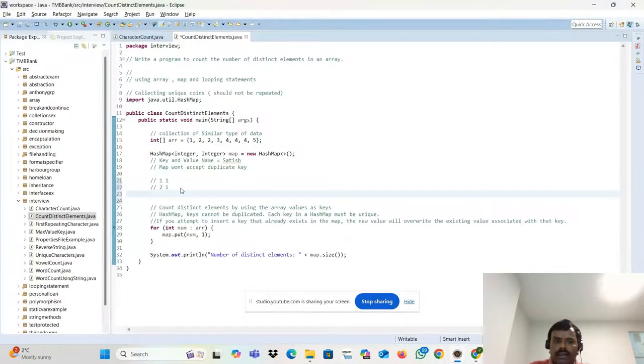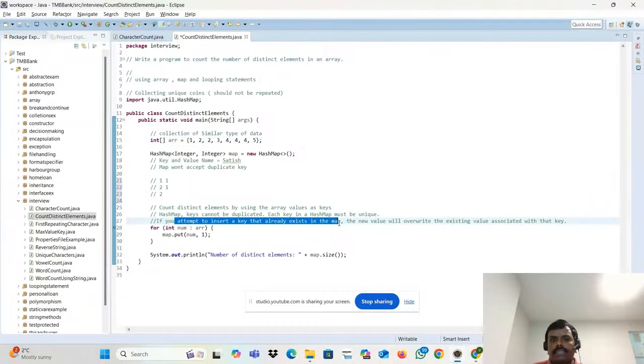Now the third, again I'm trying to add the 2. It won't accept it. Why is it not accepting? That is a feature of the map. If you attempt to insert a key that already exists in the map, the new key will override the existing key.